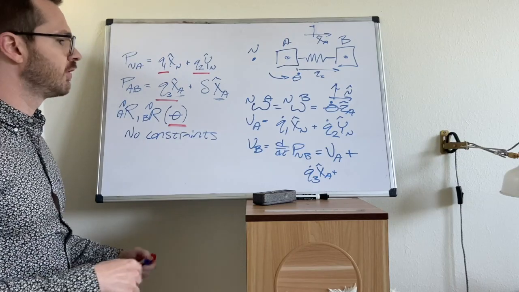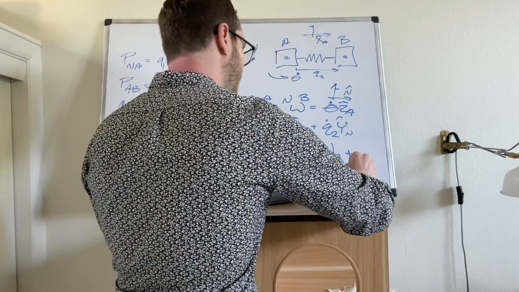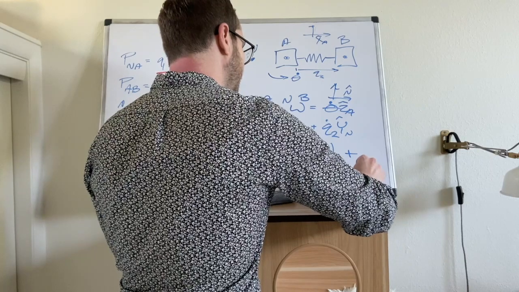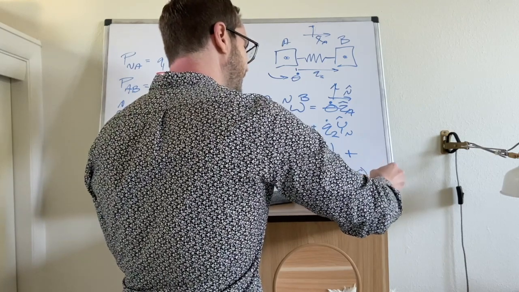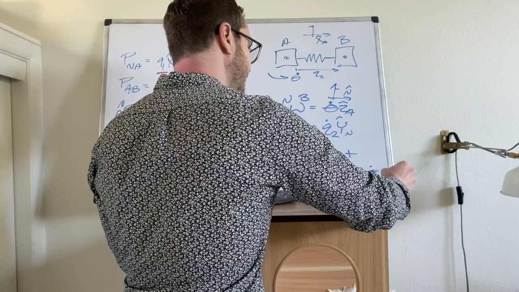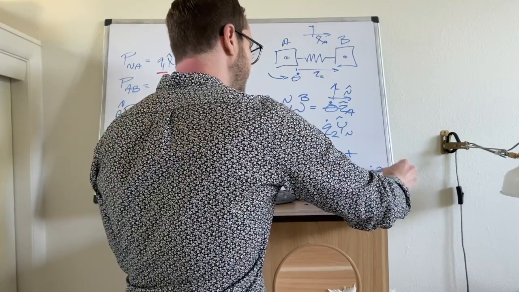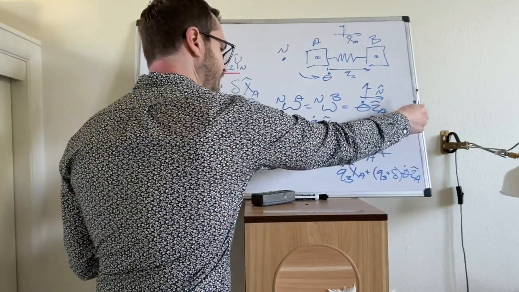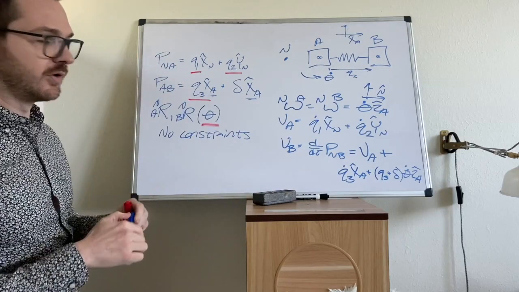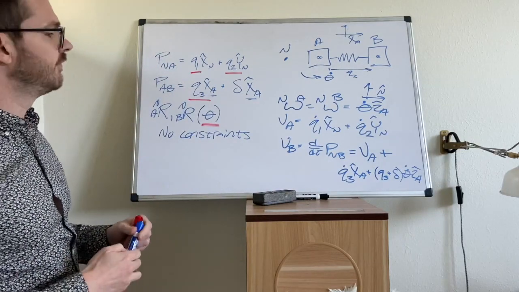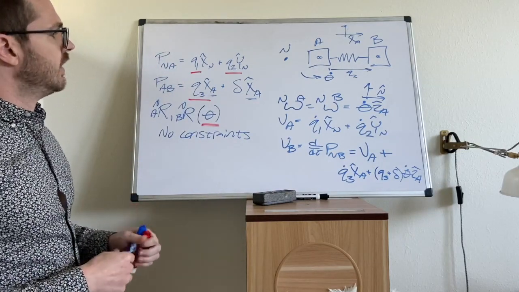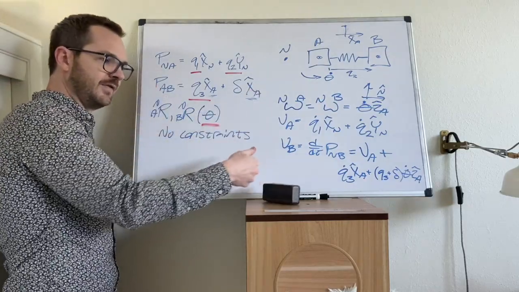We're going to use the transport theorem. So this will come out to be Q3 plus that little number delta, multiplied by theta dot ZA. And there's your transport theorem for this one. Okay. All right. So we have all of this.